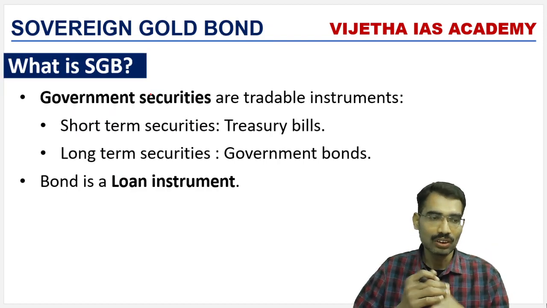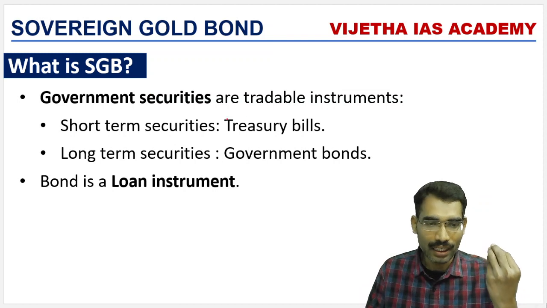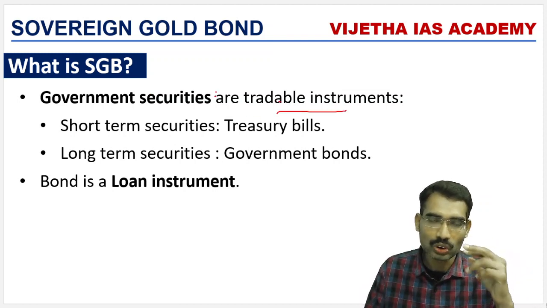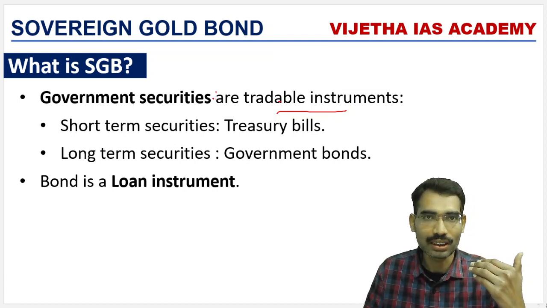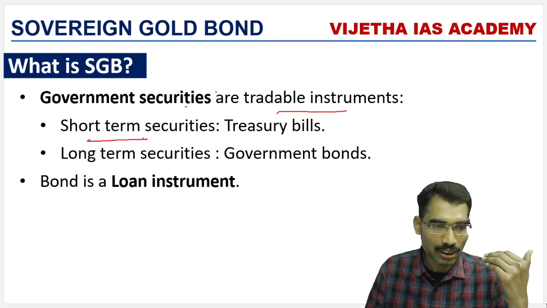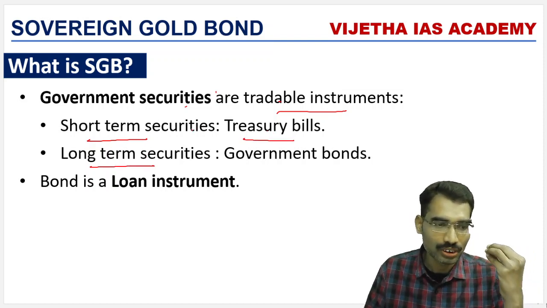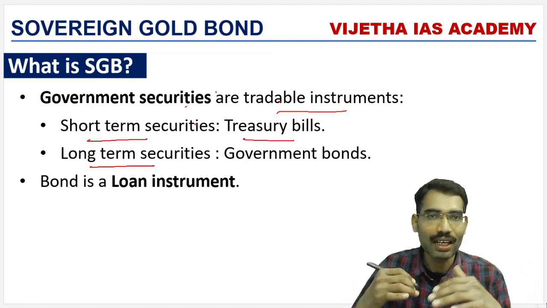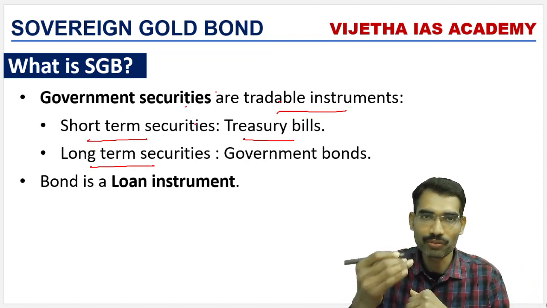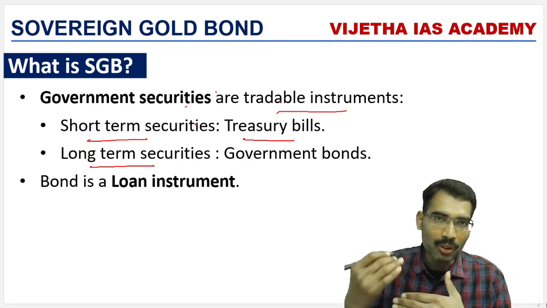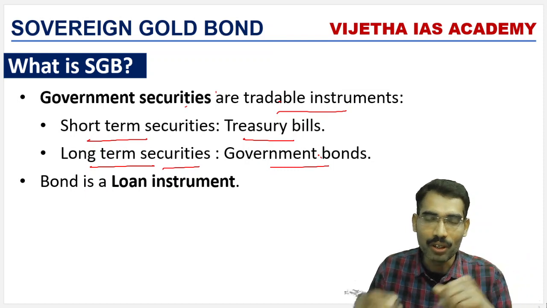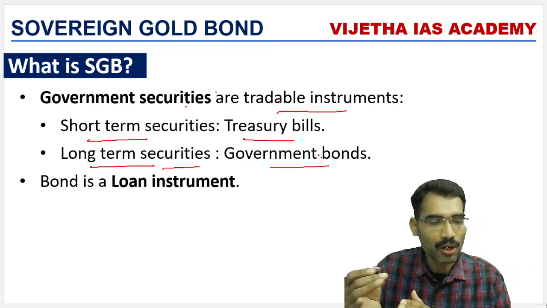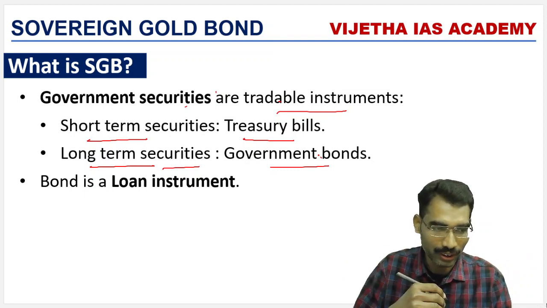Here, government securities means tradable instruments. There are two types of government securities with respect to the central government of India: short-term securities and long-term securities. Treasury bills are examples of short-term securities. That means they have a maturity period of 1 year or below. Above 1 year comes under long-term securities. An example is the government bond. So the sovereign gold bond is a long-term government security.